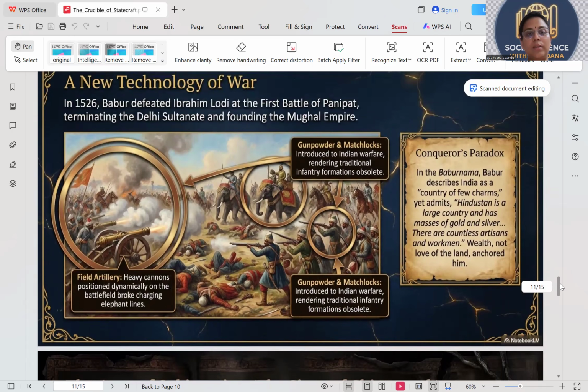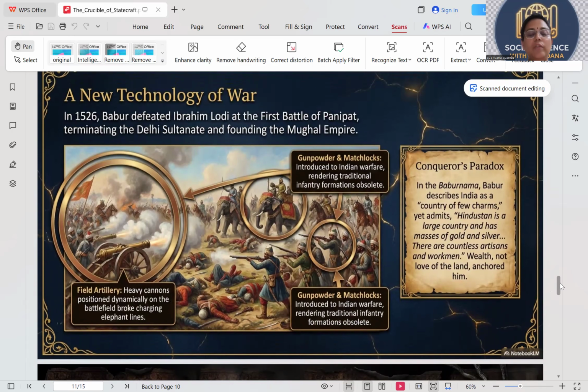Next, coming a new technology of war. In 1526, Babur defeated Ibrahim Lodi. This was the time Ibrahim Lodi is the last. So Delhi Sultanate has come to end.